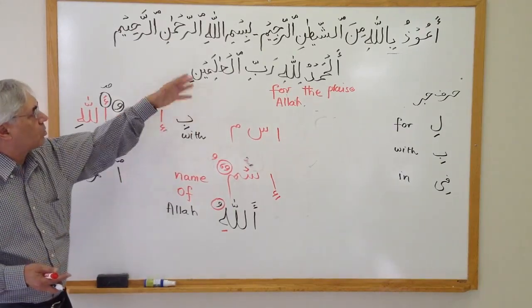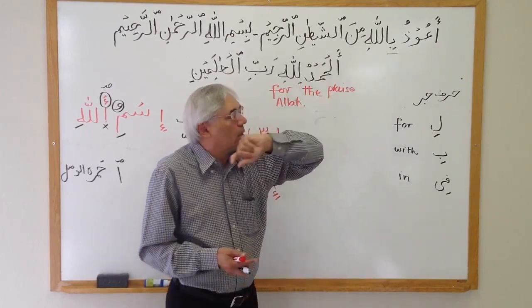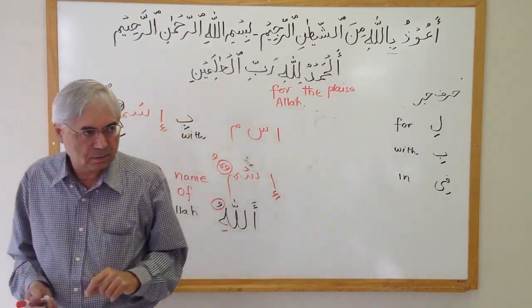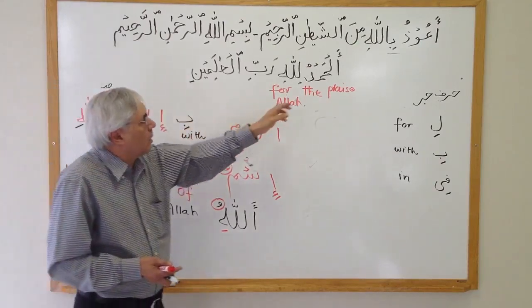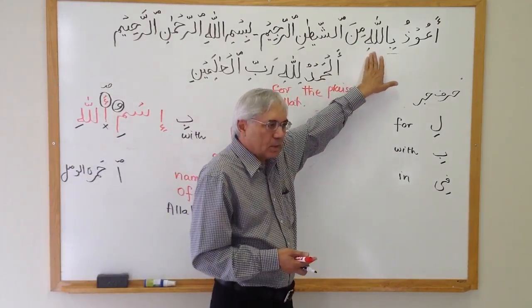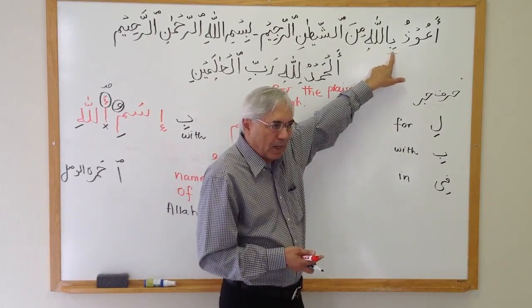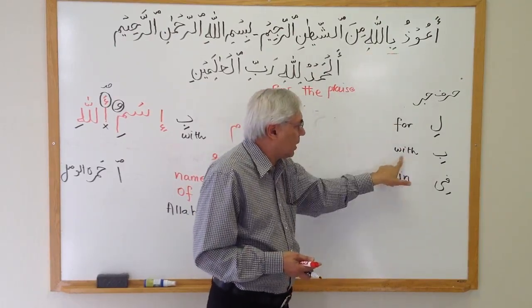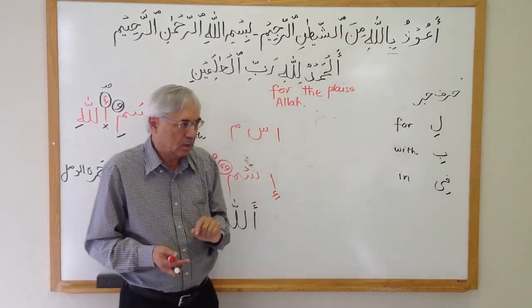Now again, look at this word, Billahi. You can do a breakdown yourself. Originally this word was Allahu. We put a B before that. B was a harf jar. It changed Allahu to Allahi. Okay?